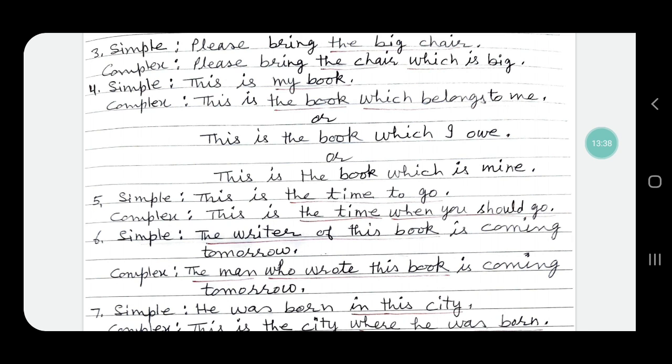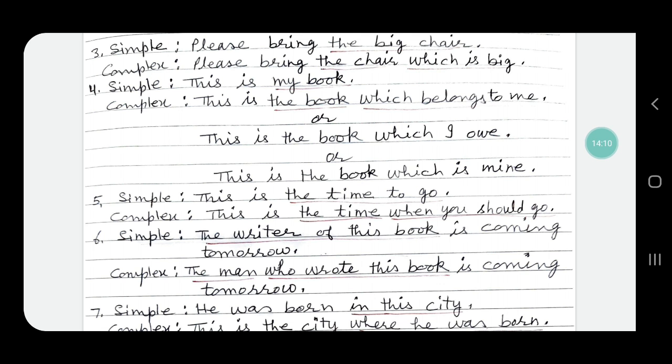So, a complex sentence. Sentence number 5, the simple sentence is: this is the time to go. "The time to go" will be changed into an adjectival clause: this is the time when you should go. "When you should go" qualifies "the time." So it is an adjectival clause, and the whole sentence is a complex sentence.